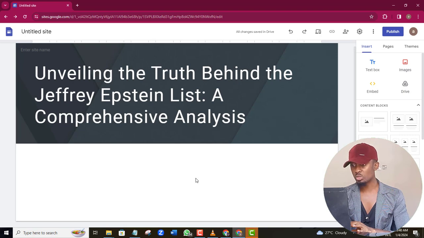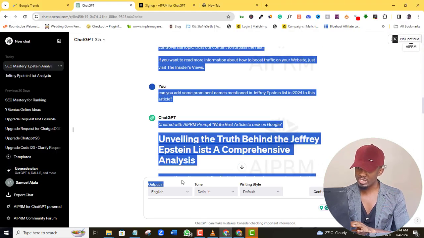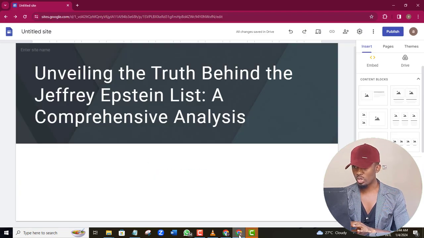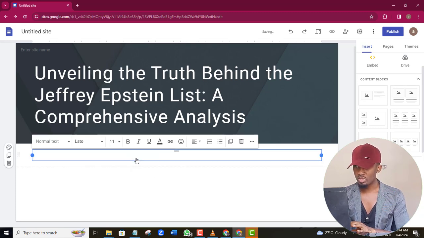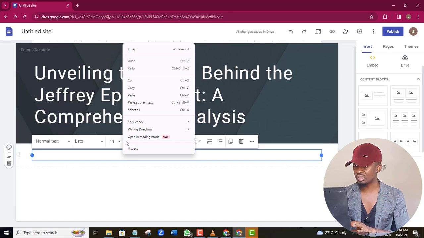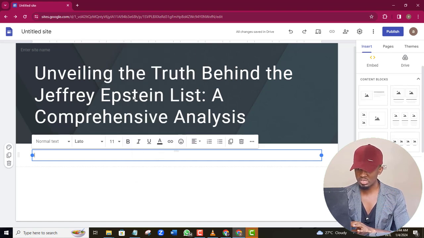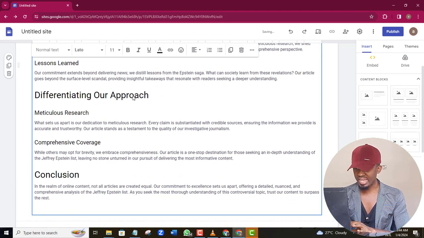So again, I will return to ChatGPT and copy the body of my article. Again, I will come here under my title and double click this blank canvas, and this option will pop up. Then I will click the TT, which stands for text. Once this opens up, I will paste in the article text I just copied from ChatGPT again. Okay, I guess this looks good at this point.